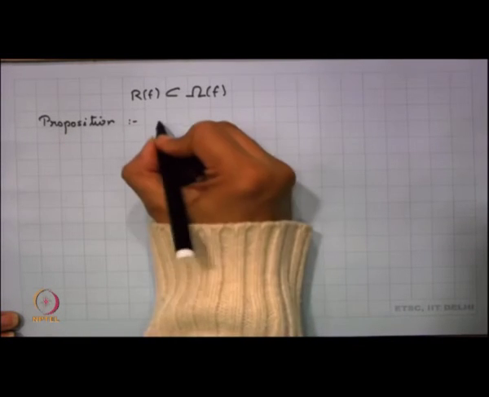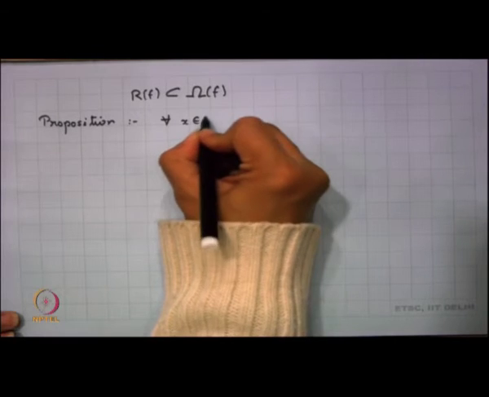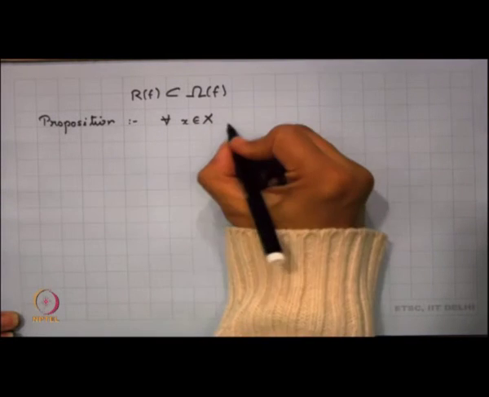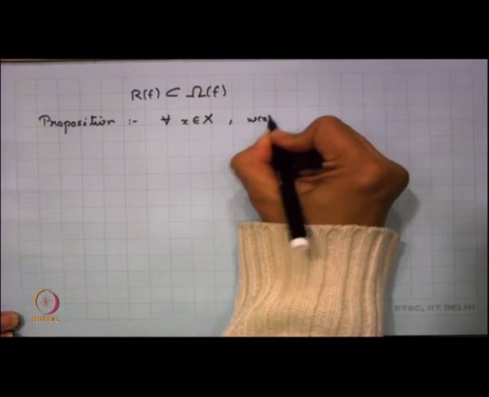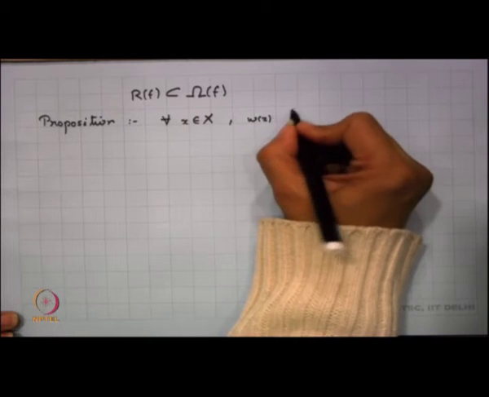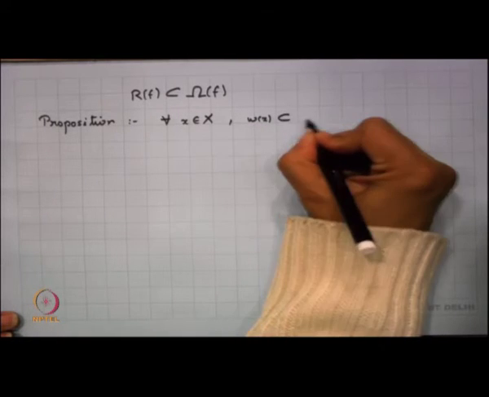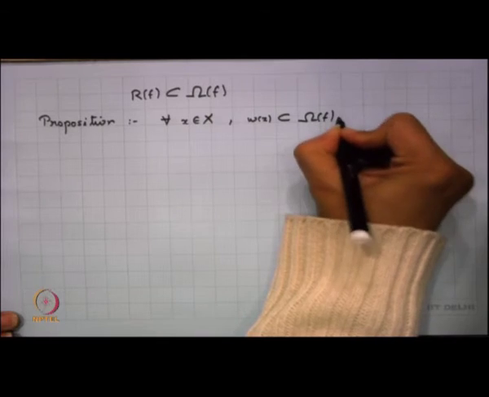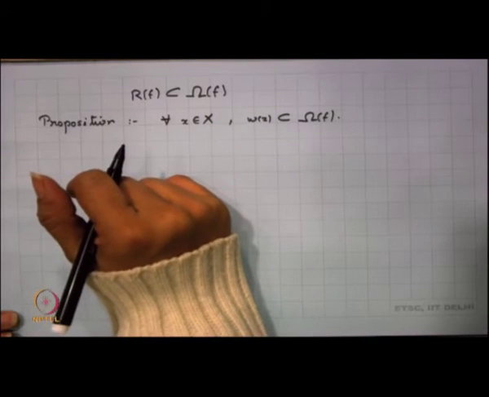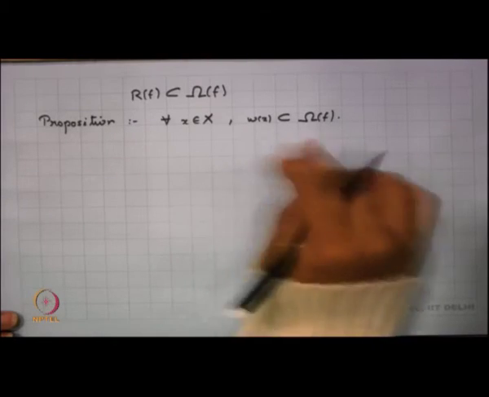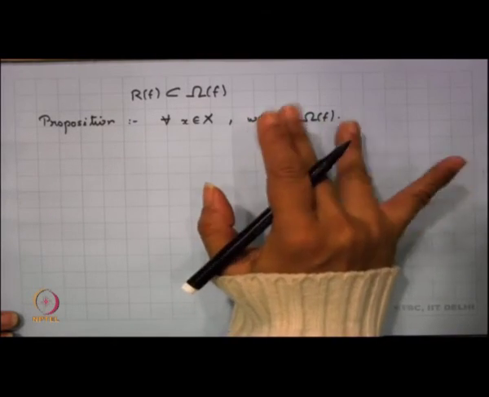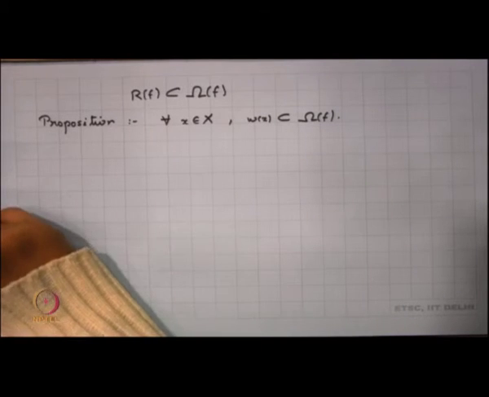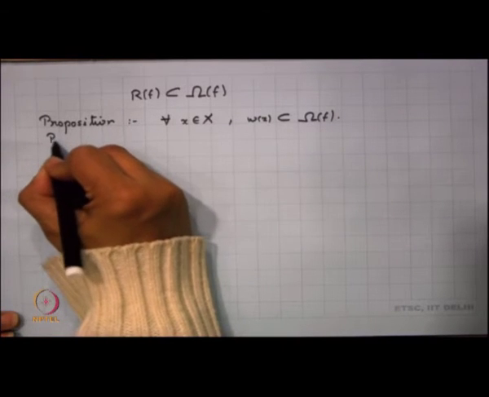You take any x in X, right, then the limit set of x is contained in the non-wandering set. So, any point in the limit set happens to be non-wandering, right, and that clearly gives you why we have the capital and the small omegas over here. So, the proof here is not very difficult.